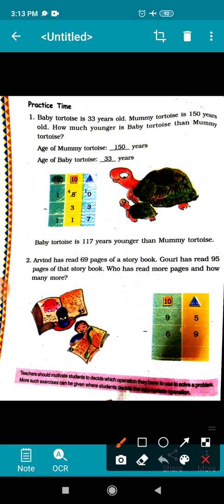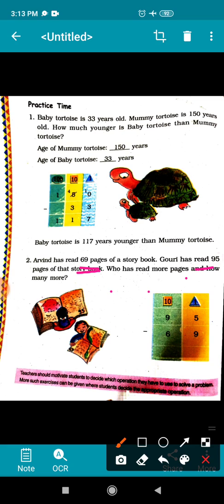Arvind has read 69 pages of a storybook. Gauri has read 95 pages of that storybook. Who has read more pages and how many more? What are the things given? The pages that Arvind has read, that is 69.